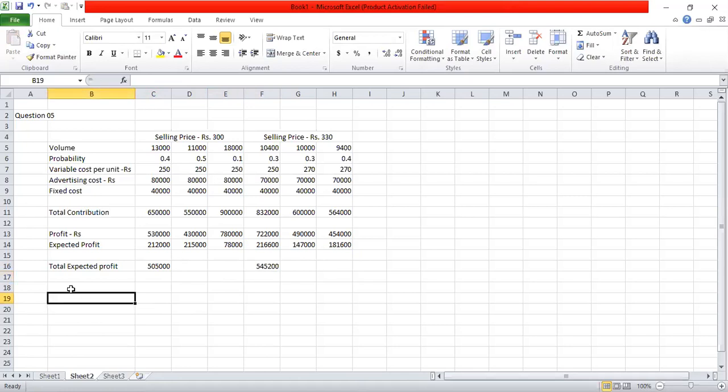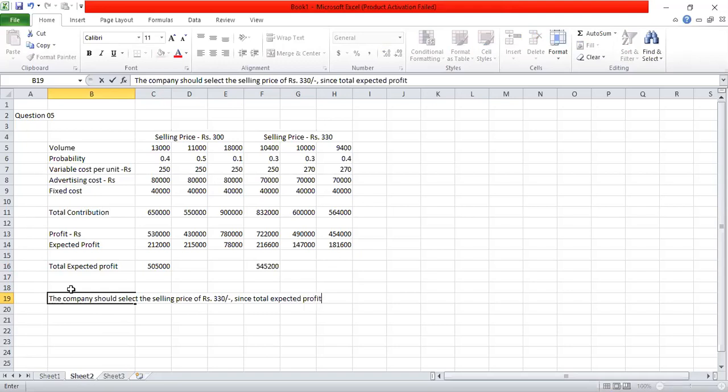So we can say the company should select the selling price of 330 rupees since total expected profit is higher.